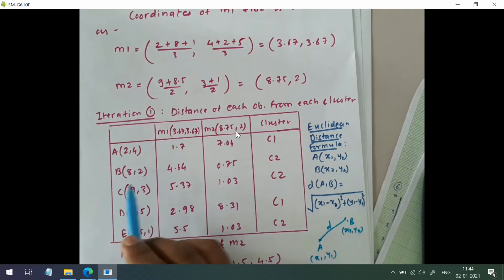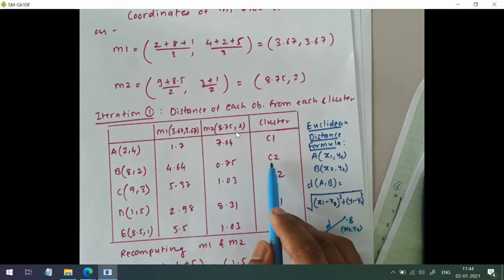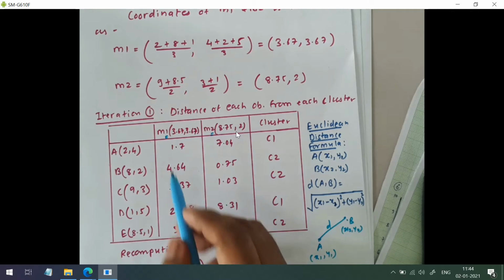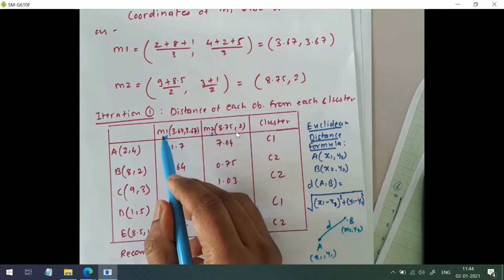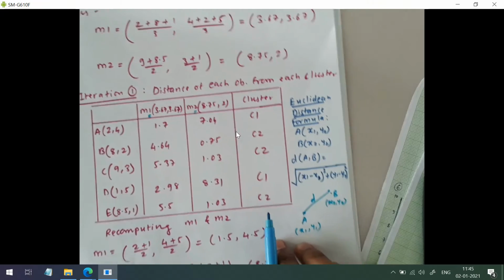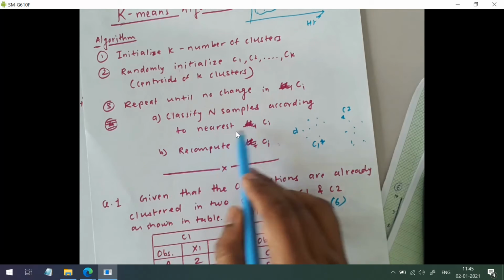Here the minimum distance is for cluster 2, so I have assigned it to cluster 2. You have to observe the subscript: M1 is the centroid of cluster C1. Here it is for cluster 1 and here for cluster 2. This is how our first task is completed, classifying the samples according to the nearest Ci.